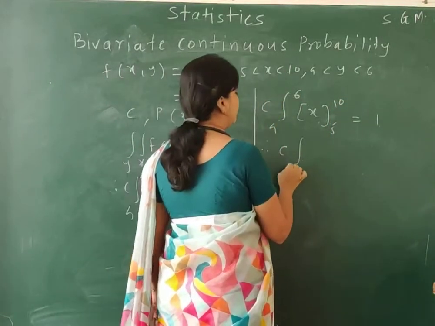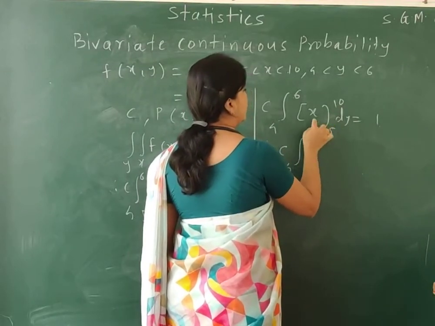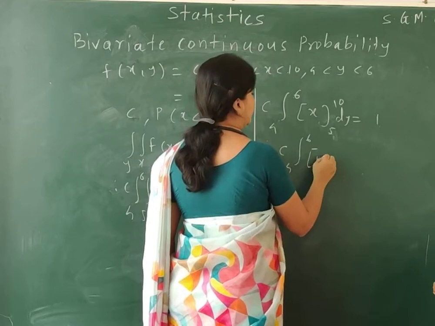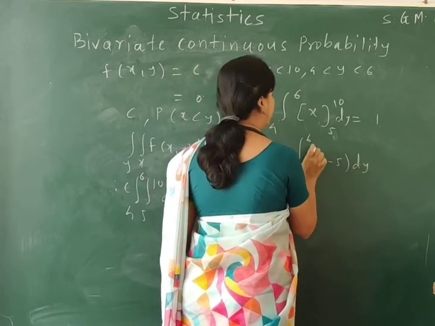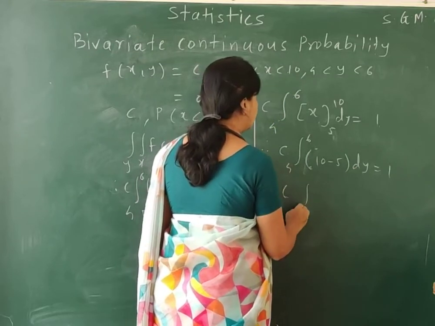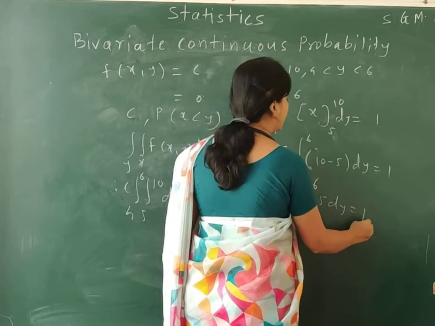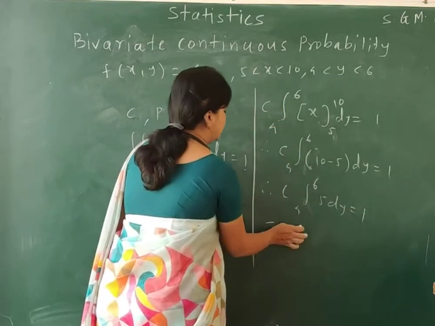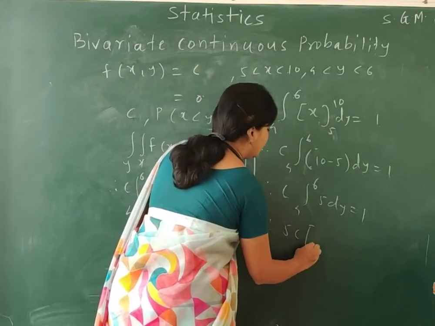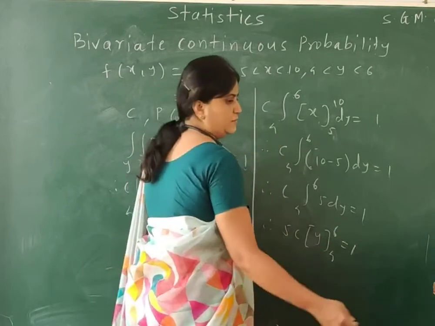Therefore, c, 4 to 6, 10 minus 5 dy. After simplification, 10 minus 5 is 5, so 5 dy is equal to 1. So we get 5c, the integration of dy is y, from 4 to 6, equal to 1.